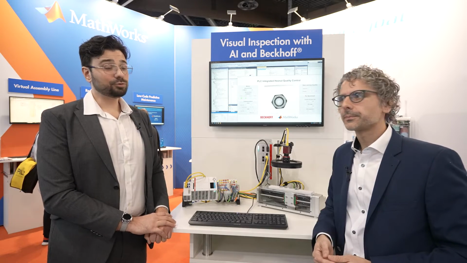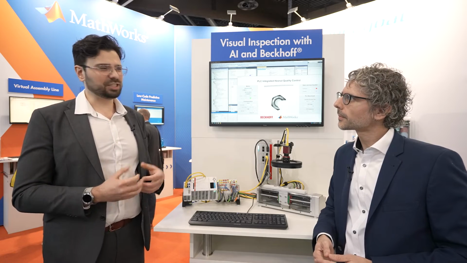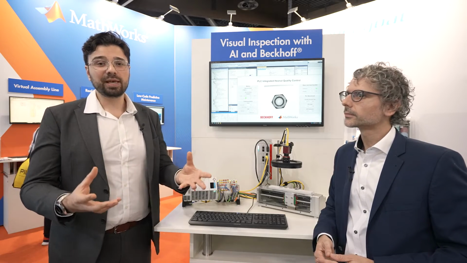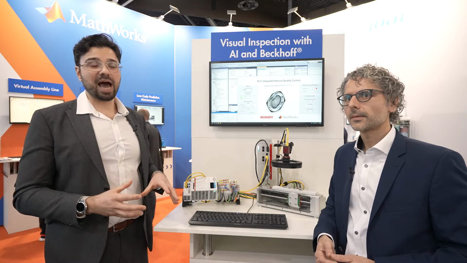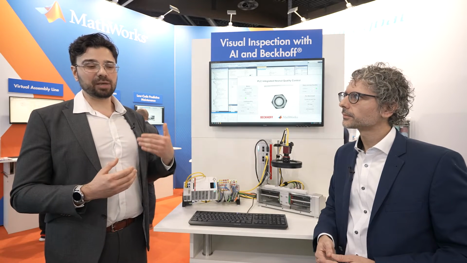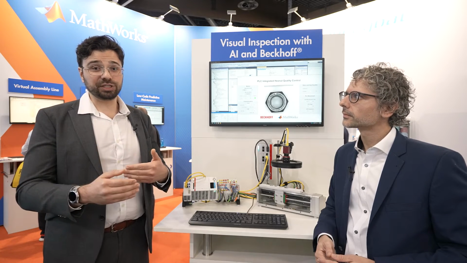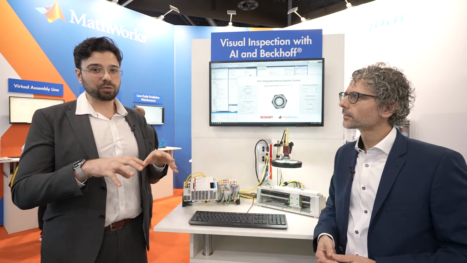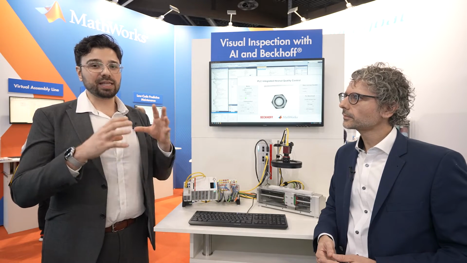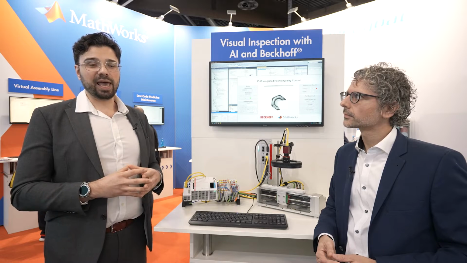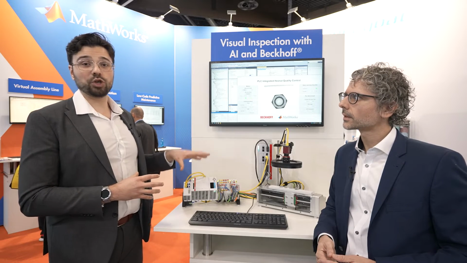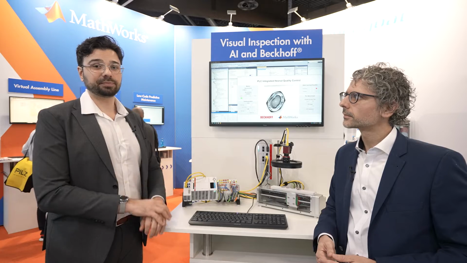Right, and that's a very important thing because there's a lot of hype around AI, a lot of people talking about what AI could do, but this is an example of what AI does. And it's really about having the tools for the engineers to develop those AI models, but also deploying those models to a proven industrial target and having that running on the factory floor in places where you want industrial applications.